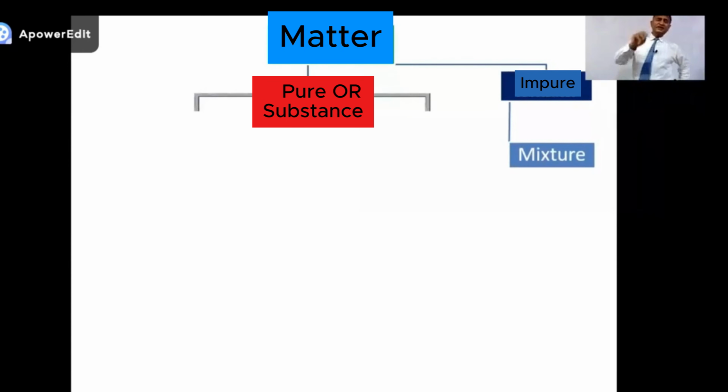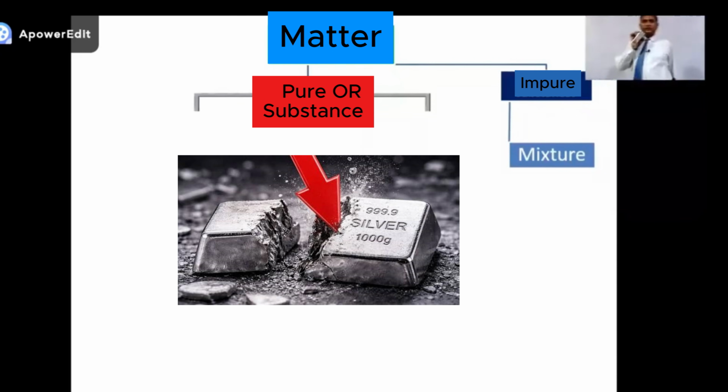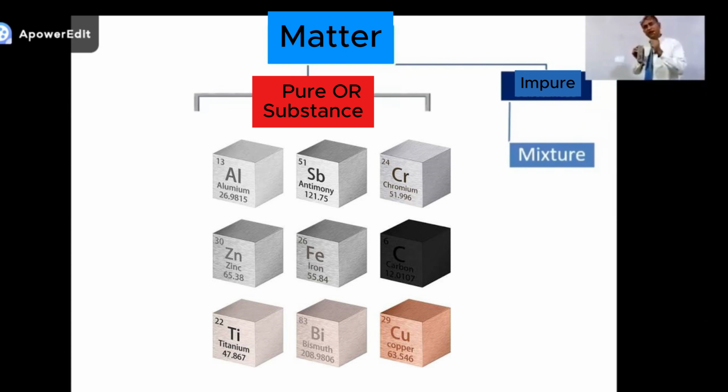Either it contains only one kind of atoms. Suppose it's a piece of silver. In this piece of silver, all the atoms are alike. All the atoms have the same atomic number, the same properties, the same characteristics. Only the same kind of atoms are present. We call it an element. So if a pure substance has only one kind of atoms, we call it an element.